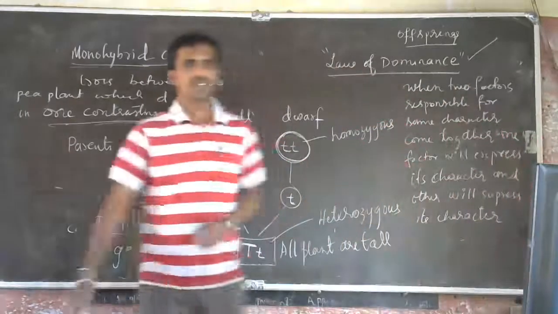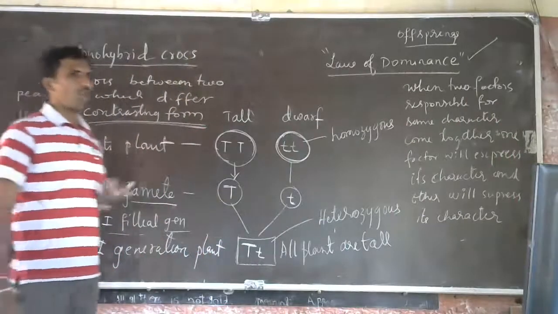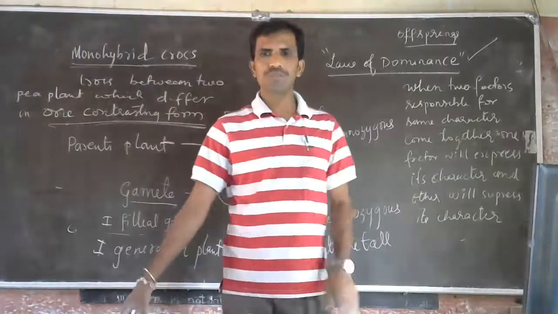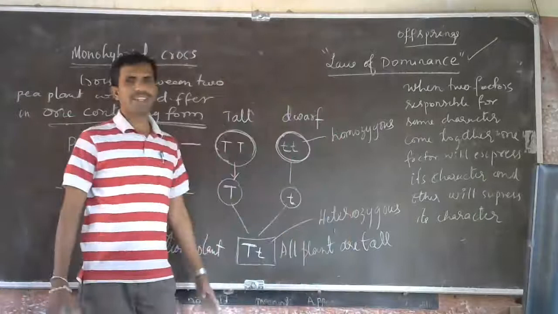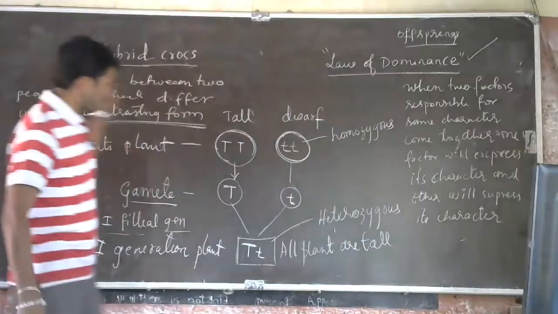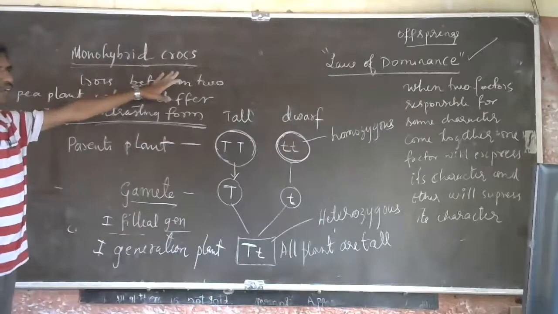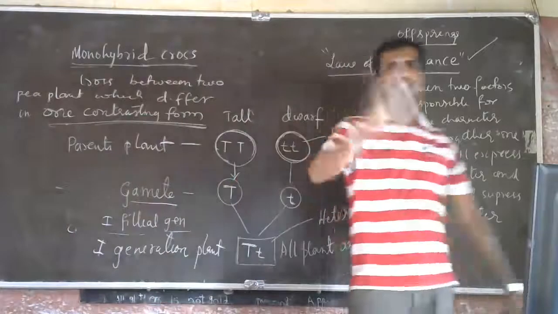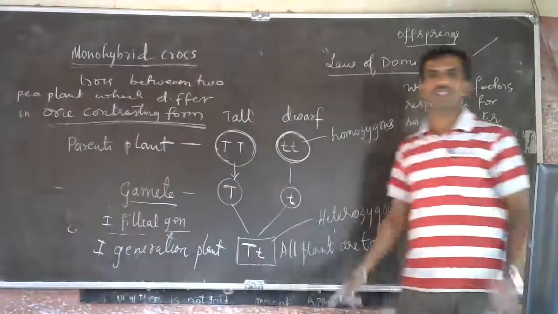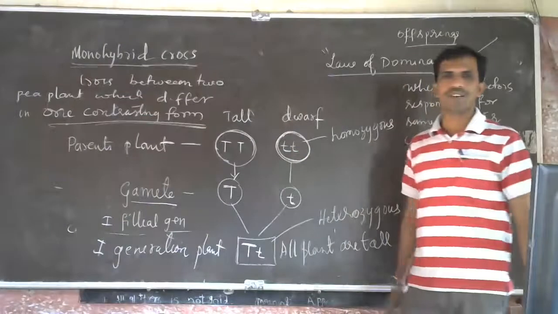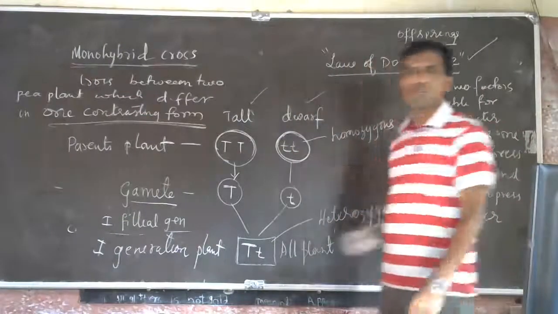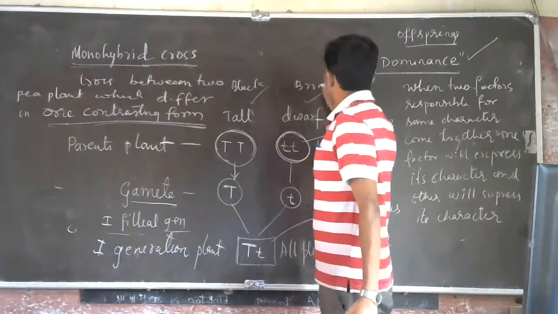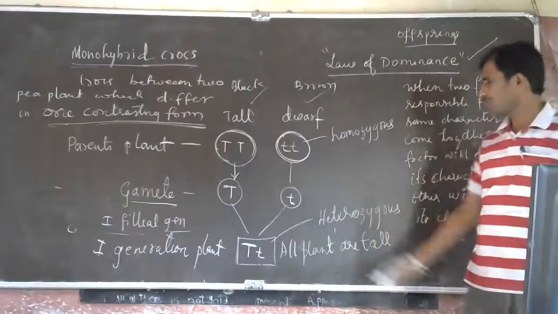Law of dominance. A question may be asked again: state the law of dominance with the help of a monohybrid cross, or explain the monohybrid cross with the law of dominance. What is a monohybrid cross? A cross between two pea plants with a single different contrasting character. He takes only one character, and it has two contrasting forms. For example, the tallness of the plant, or the black or brown color of the eye.